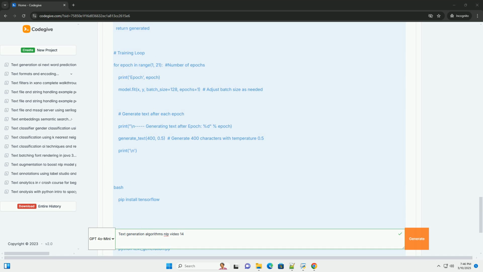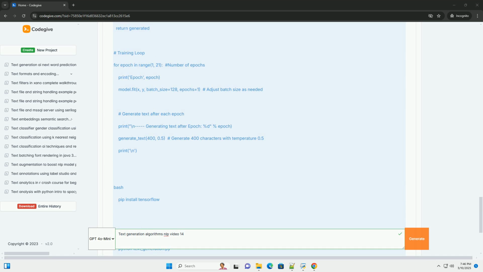This example uses the Hugging Face Transformers library to generate text using the GPT-2 model, which is a powerful pre-trained language model. It's much simpler than training your own model from scratch, and generally gives better results. Explanation of the Hugging Face code. 1. Import pipeline. This imports the pipeline function from the Transformers library, which simplifies the process of using pre-trained models.